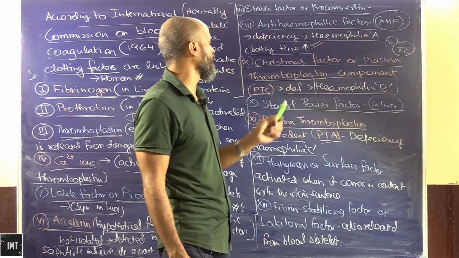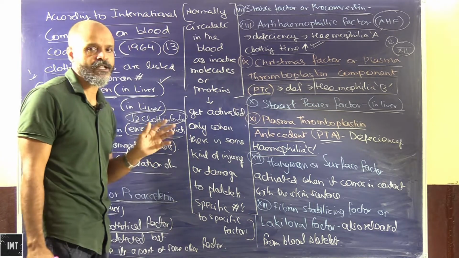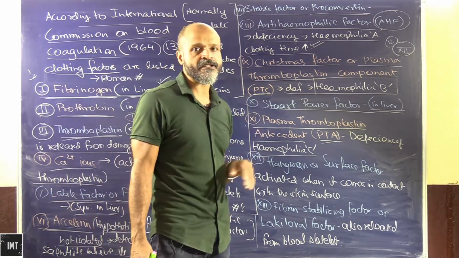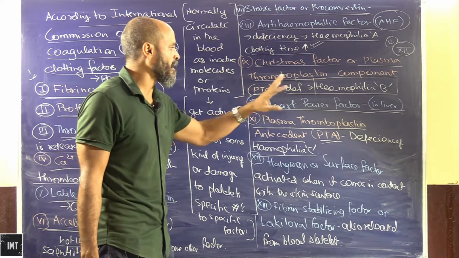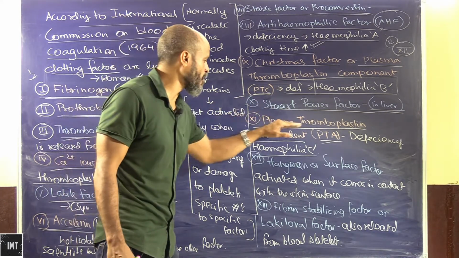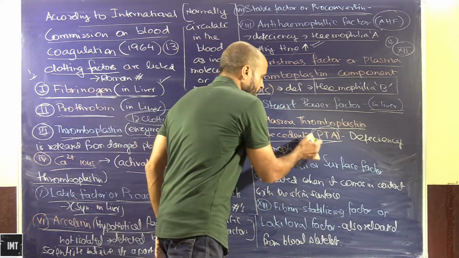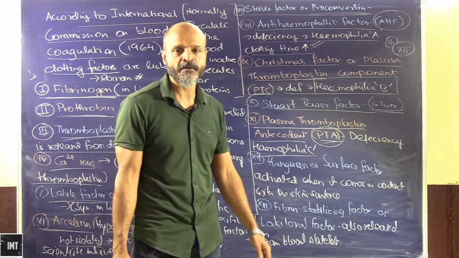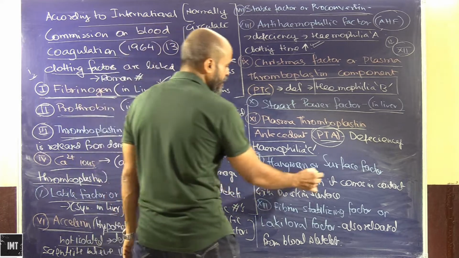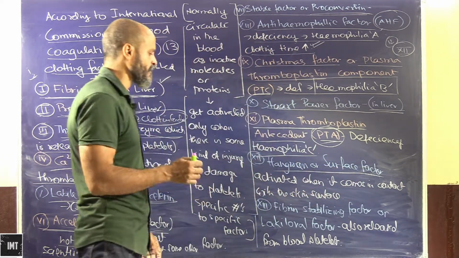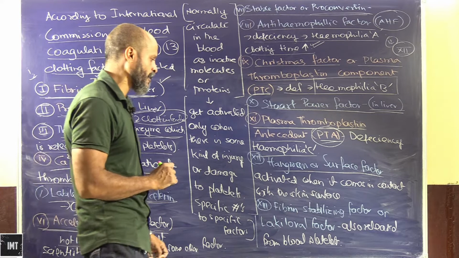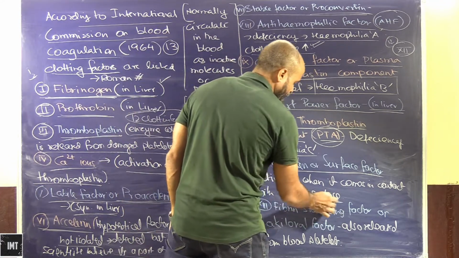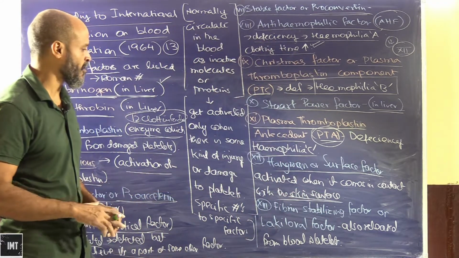Christmas factor or plasma thromboplastin component, which is known as PTC, the deficiency causes hemophilia B. The Stewart power factor, which is produced in the liver. Plasma thromboplastin antecedent, in abbreviated form written as PTA, the deficiency causes hemophilia C. Hangman or surface factor is activated when it comes in contact with the skin surface.